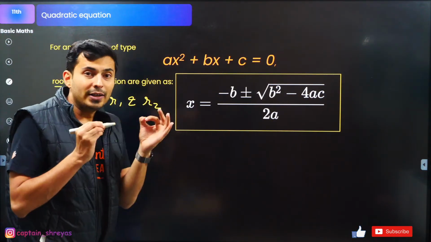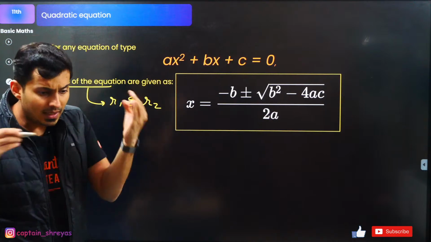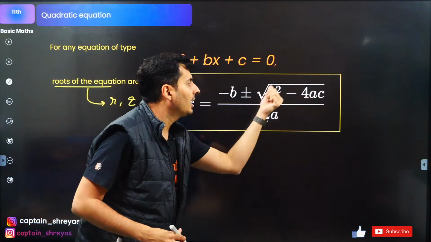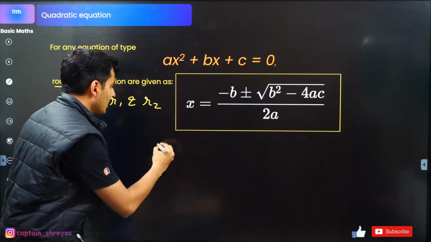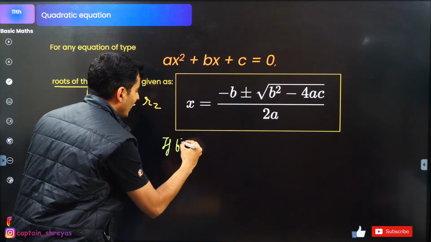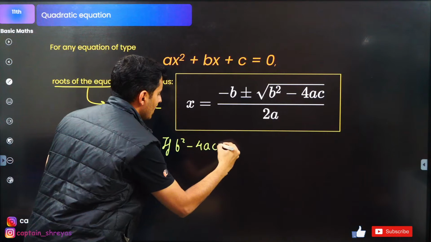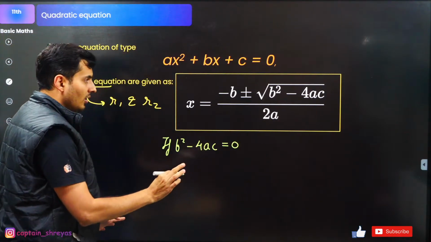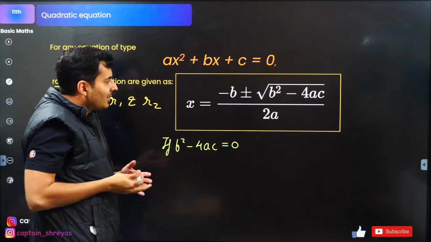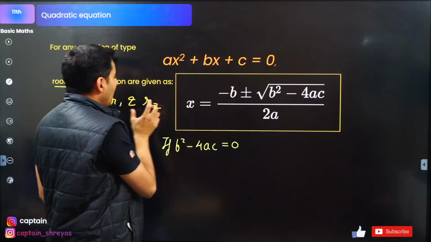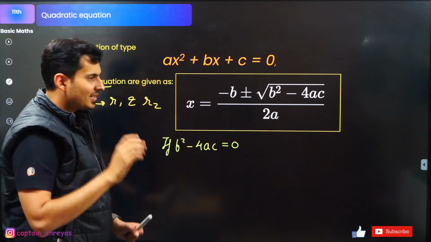These roots are going to be unique and different if b square minus 4ac is more than 0. By chance, if b square minus 4ac comes out to be equal to 0, then plus or minus 0 is going to be nothing. R1 and R2 are just going to be the same.